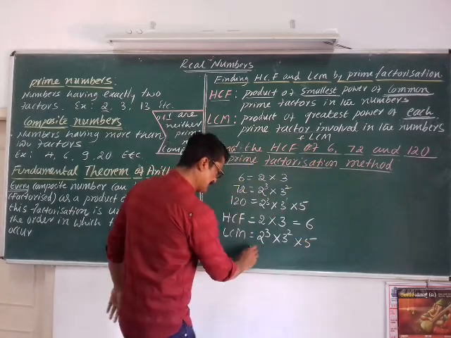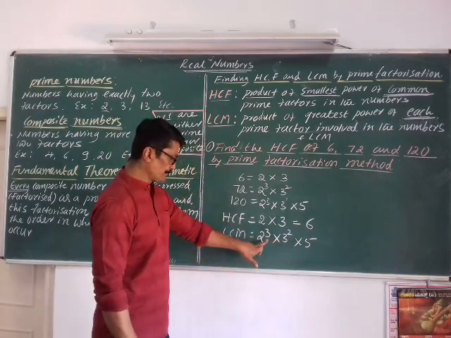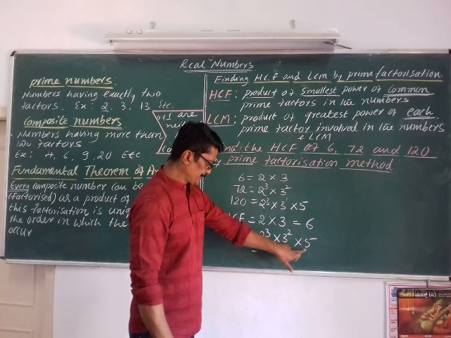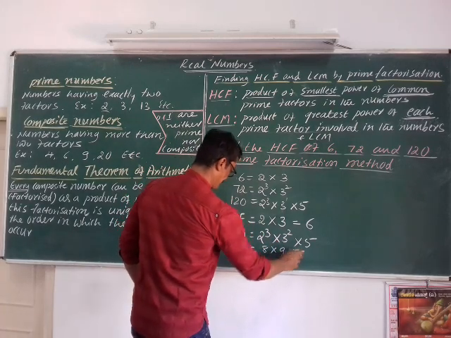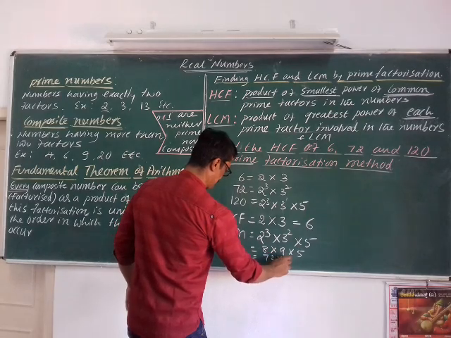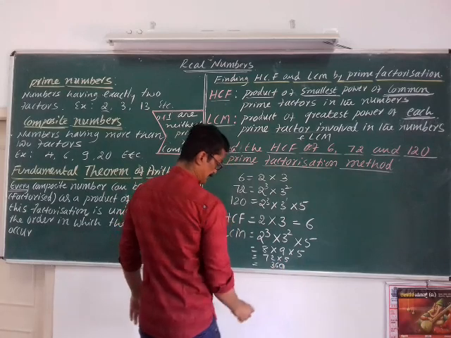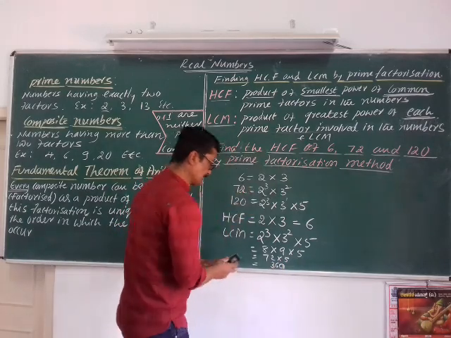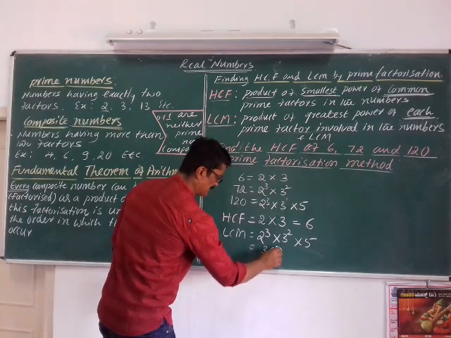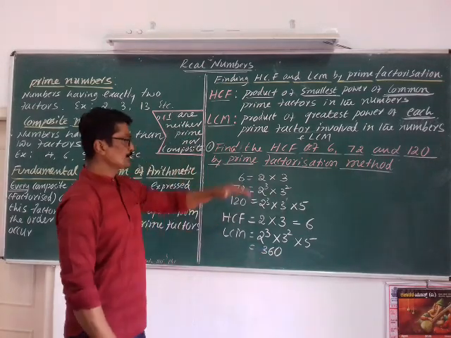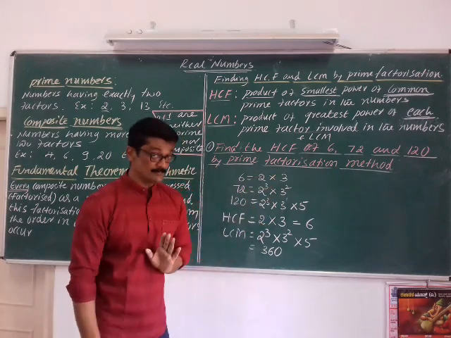So the LCM is 2 cube into 3 square into 5, that is 8 into 9 into 5, 360. Sorry, LCM is 360.